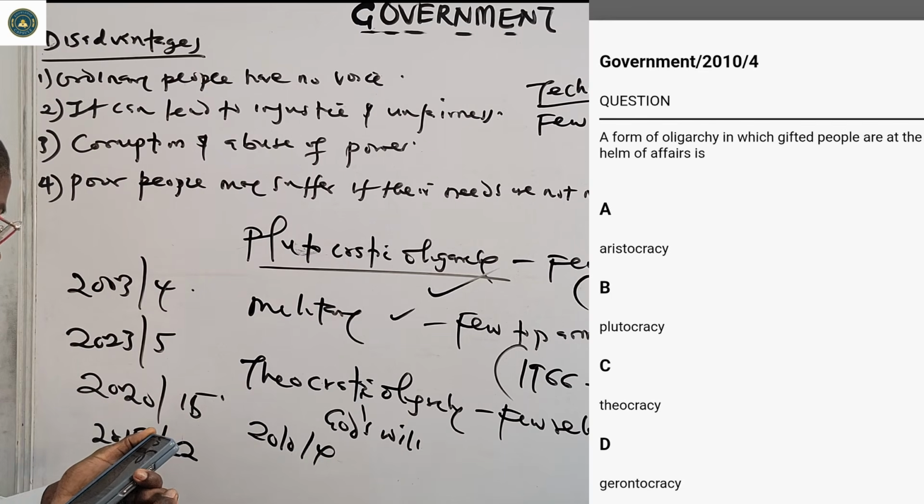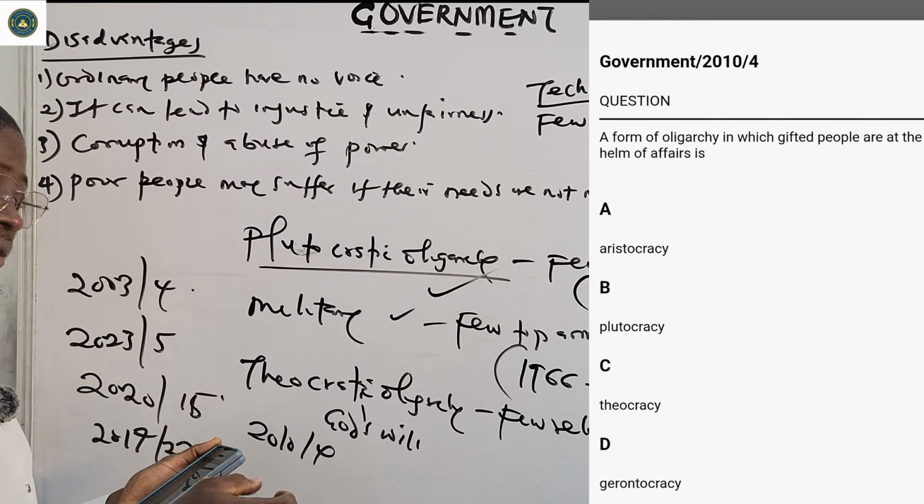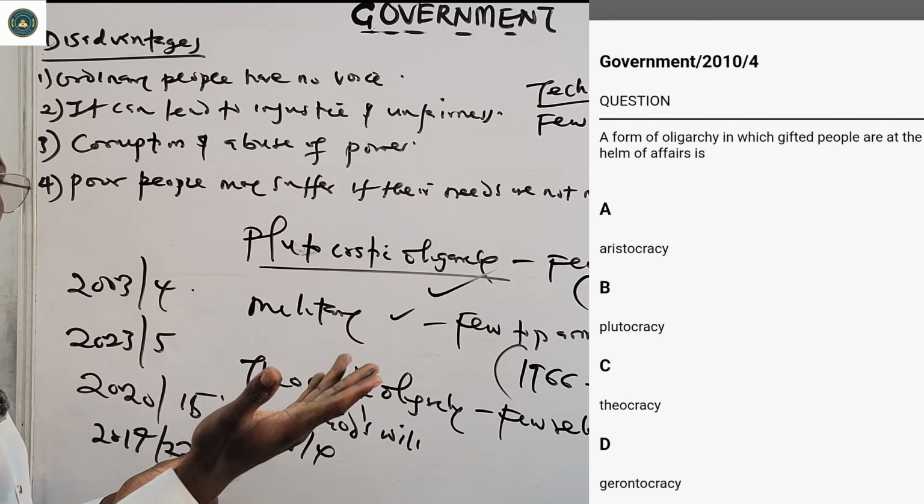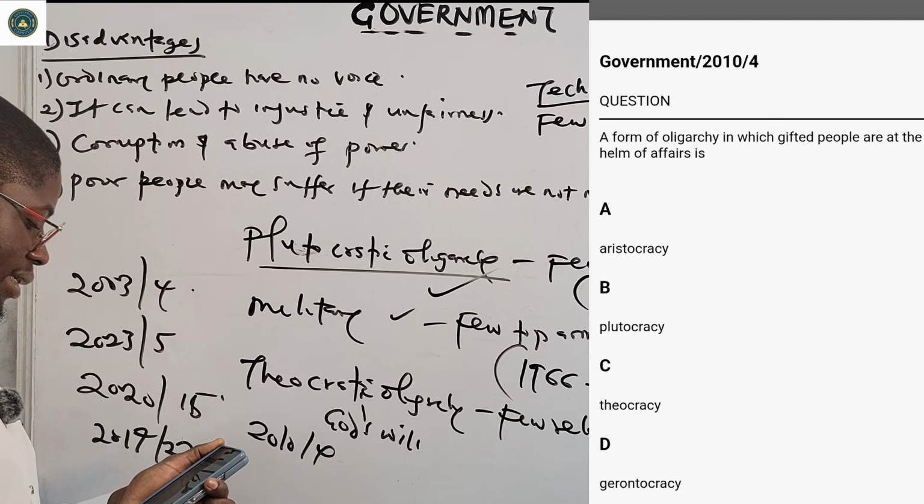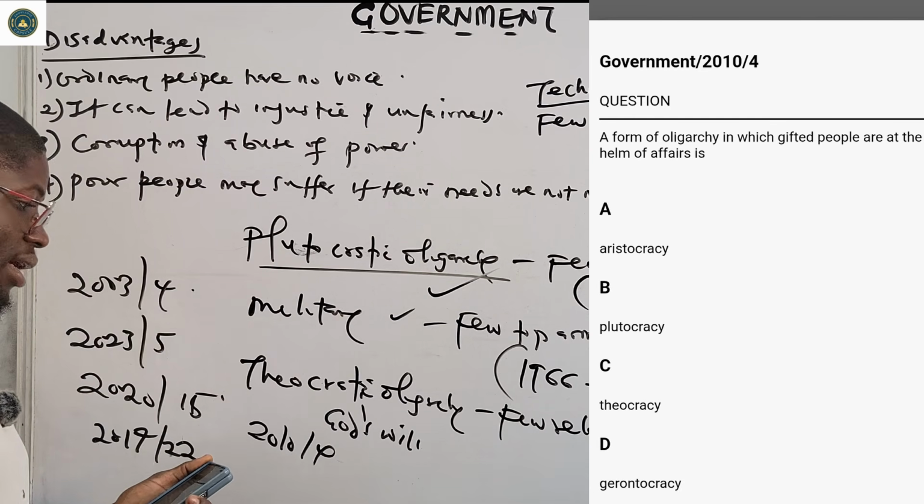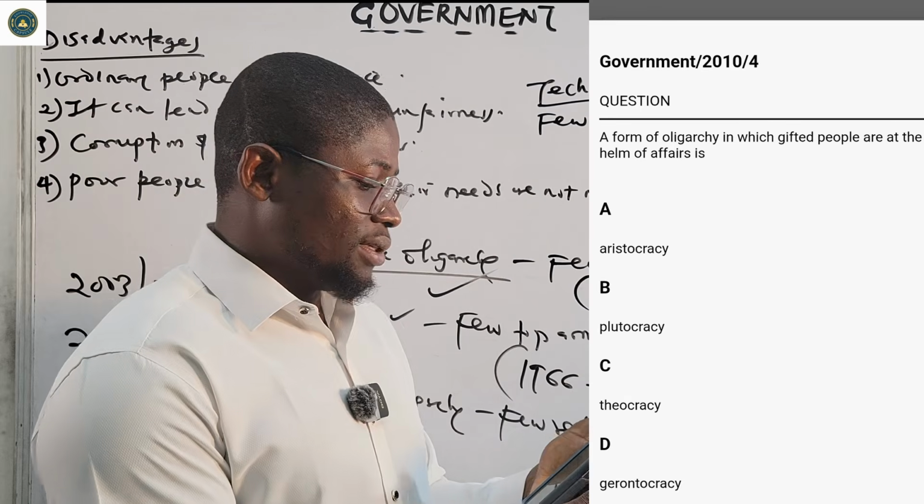2010 number 4. A form of oligarchy in which gifted people are at the helm of affairs. Gifted people, noble people, is aristocracy. B, plutocracy. C, theocracy. D, gerontocracy. The correct answer is aristocracy. So you go to the app and search for these questions.